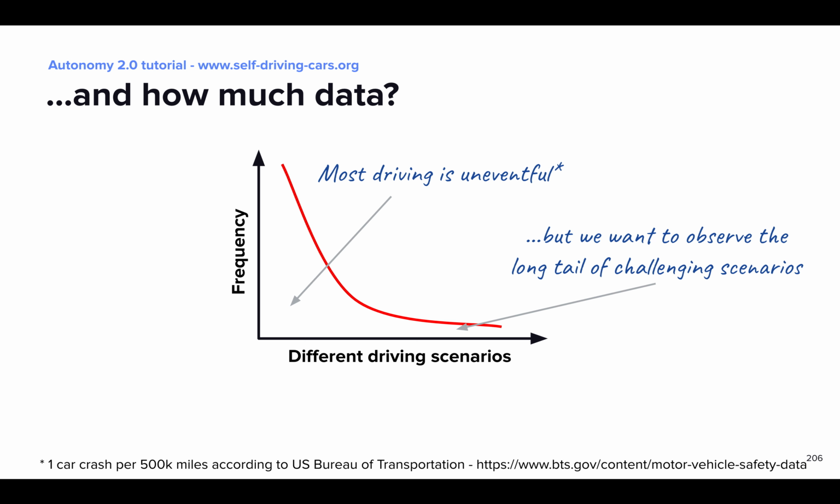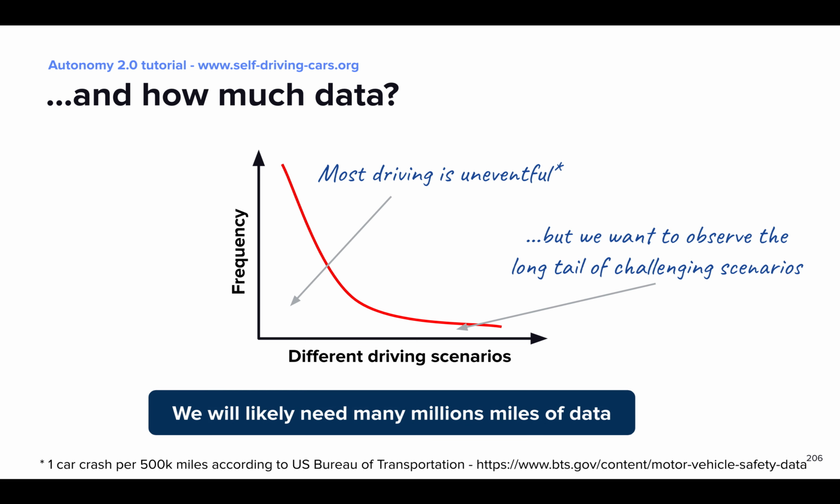In fact, most of the behaviors we observe on the road are not particularly interesting, as most driving is easy and uneventful, with cars driving down a road with nothing happening for hours. However, if we want ML systems to drive safely in any condition, we also need to observe a lot of the more rare and challenging driving scenarios. And this will likely require collecting many million miles of sensor data. How do we collect such large amounts?